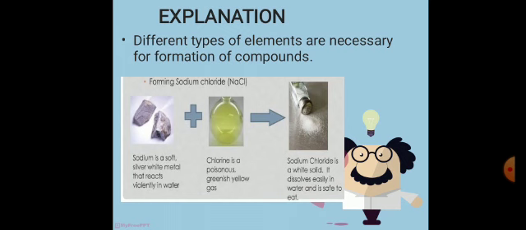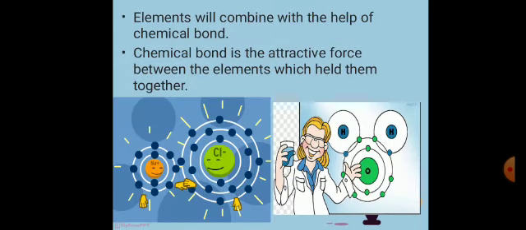When sodium and chlorine combine together, they form a compound, sodium chloride. Sodium is an element, chlorine is an element. So these elements chemically combine together in a fixed ratio and they form a compound like sodium chloride. And sodium chloride is a common salt which is present in our homes. Then elements will combine with the help of a chemical bond. When these elements are chemically combined together, it is with the help of a chemical bond.